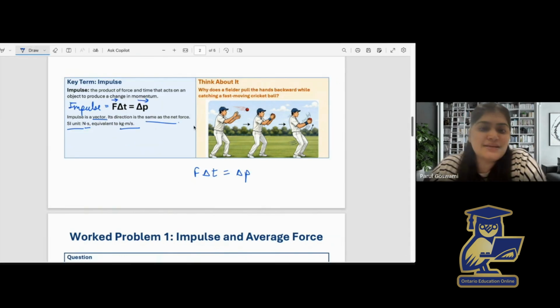Now let's see an example. Have you ever noticed that when a fielder catches a fast moving cricket ball, the fielder often pulls the hands backwards with the moving ball?